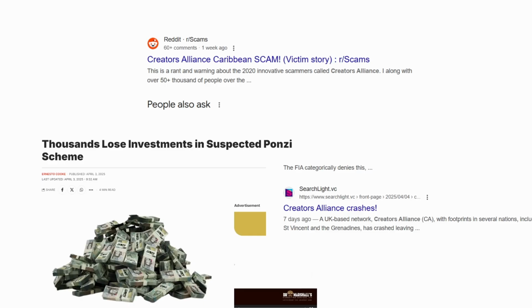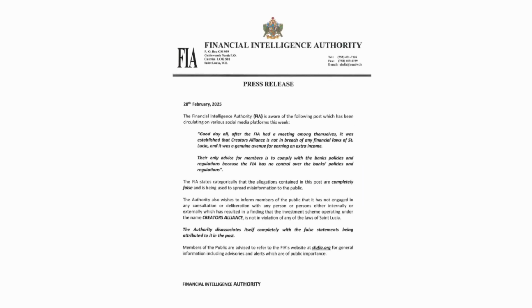And Creators Alliance has even forged an actual FIA press release here, right? So they forged a FIA press release, and the one I'm showing right now is the actual FIA telling them that the FIA has not actually confirmed that the press release that was released by those scammers is actually real, right? So this is the actual FIA statement.